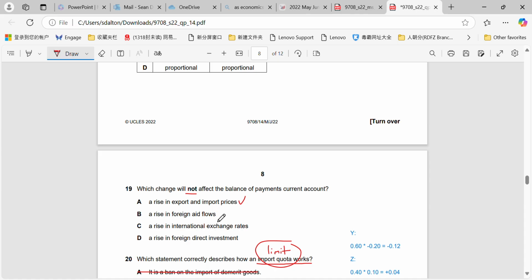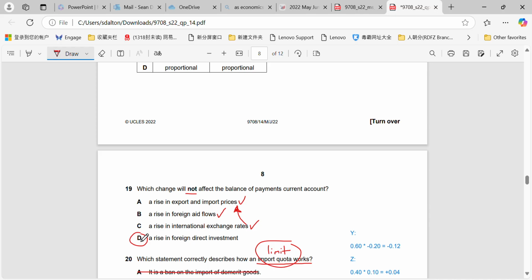A rise in foreign aid flows will, because it will affect the secondary income account. And a rise in international exchange rates also will, because again, that will affect our import and our export prices. So those two are highly correlated. So what we're left with is a rise in foreign direct investment. Now it will be included in the balance of payments. It just won't be included in the current account.